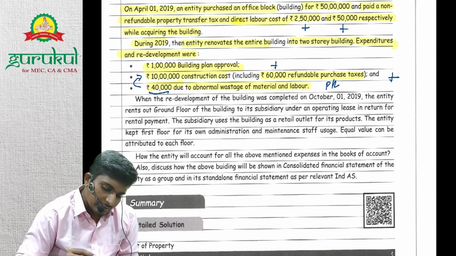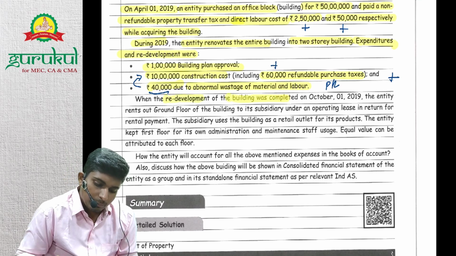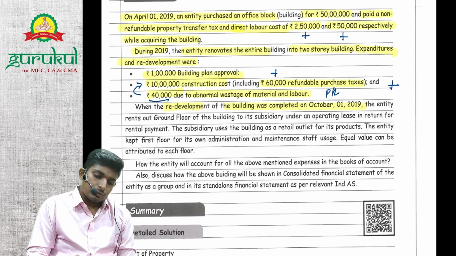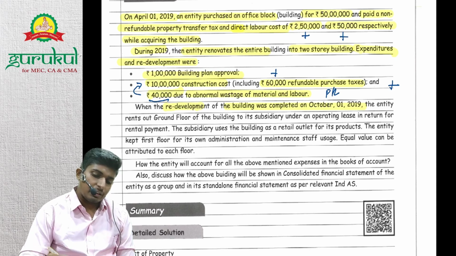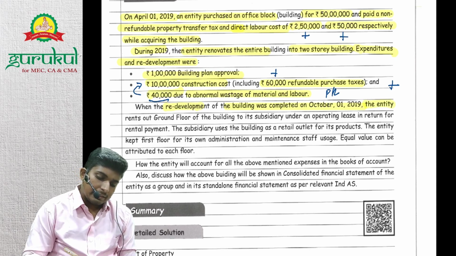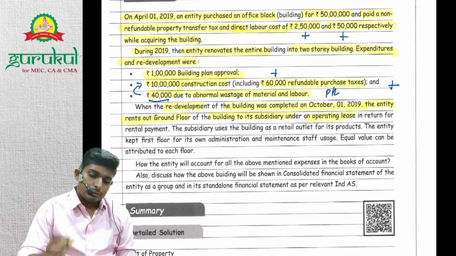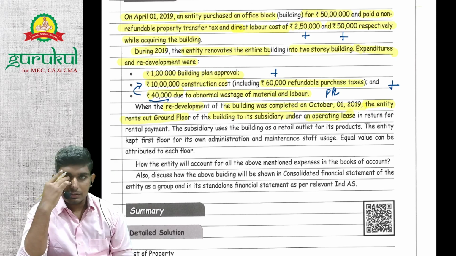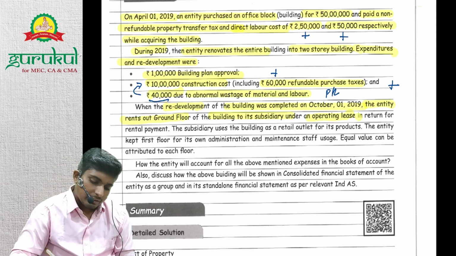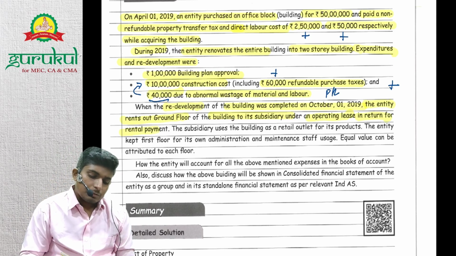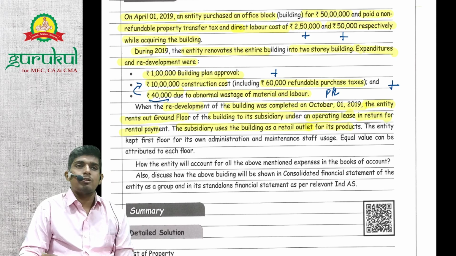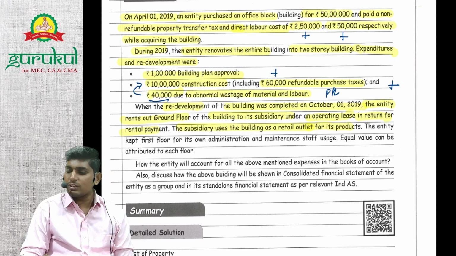So when the redevelopment of the building was completed on October 1, the entity rents out the ground floor of the building to its subsidiary under an operating lease. So they have rented the ground floor to the subsidiary in return for rental payment. The subsidiary uses the building as a retail outlet for its product. So the subsidiary is making its own use of it. It's not further letting it.